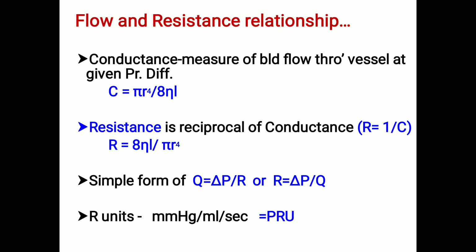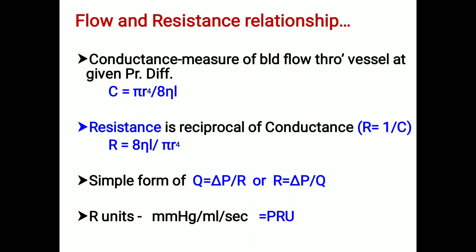Next is the flow-resistance relationship. Conductance is the measure of blood flow through a vessel at a given pressure difference. So Q is proportional to the pressure difference P, and that is what we call Poiseuille's law. Conductance is pi r to the fourth by 8 mu L.